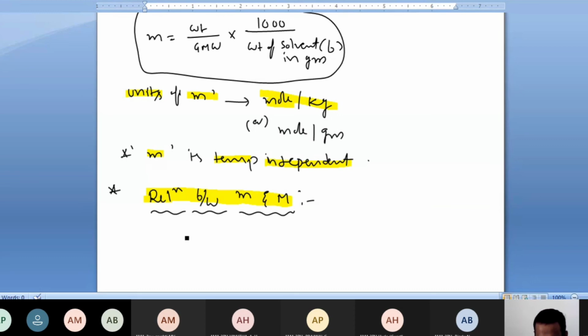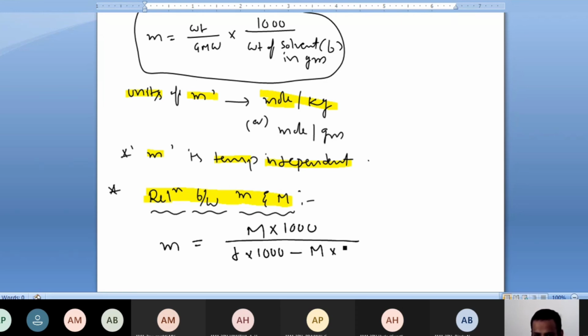Molality and molarity relation, if you see, when density is given, then molality is equal to molarity into 1000 by density into 1000 minus m into molarity into gram molecular weight.